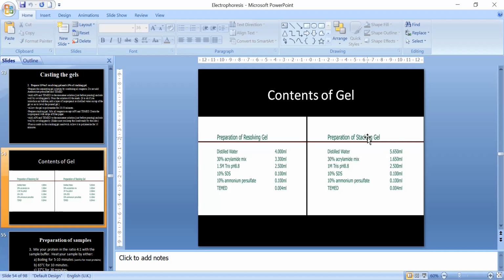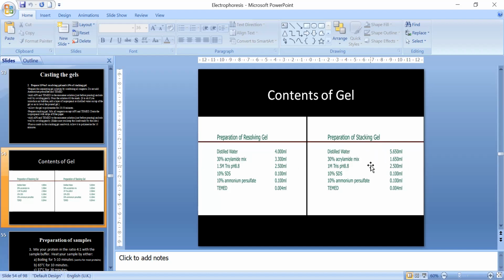And in resolving gel, what is the difference? Actually, the porosity of resolving gel is less as compared to the stacking gel. So mostly stacking gel is used with 30% acrylamide 1.6 ml, and resolving gel with 30% acrylamide 3.3 ml, which means it's almost double, right?